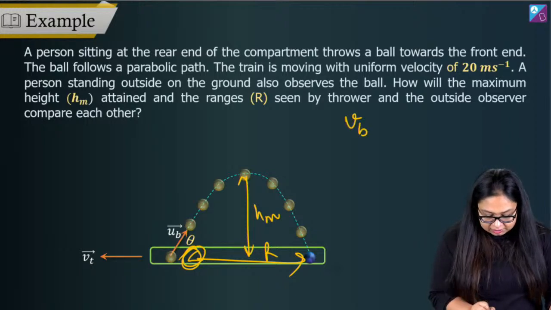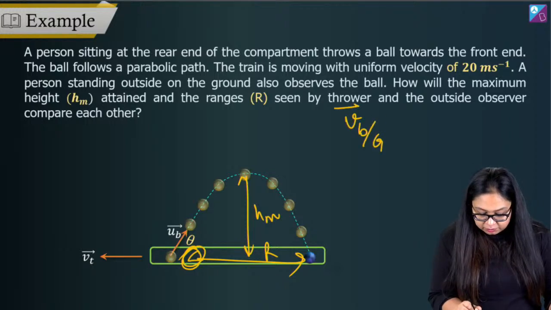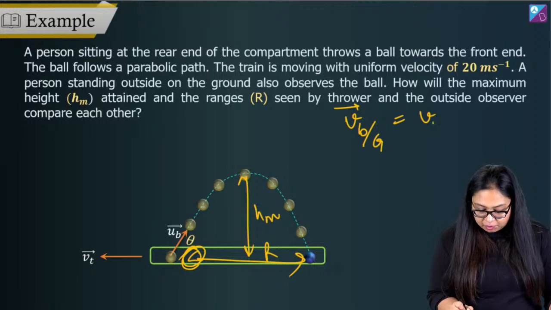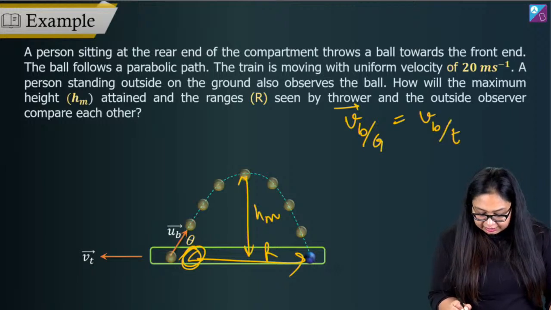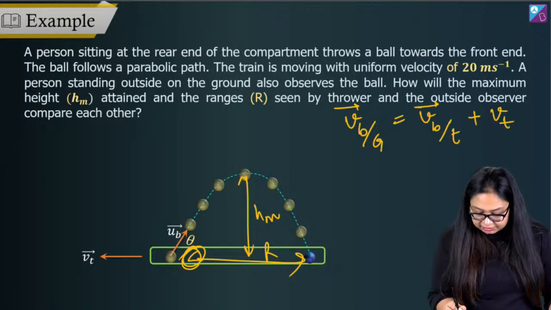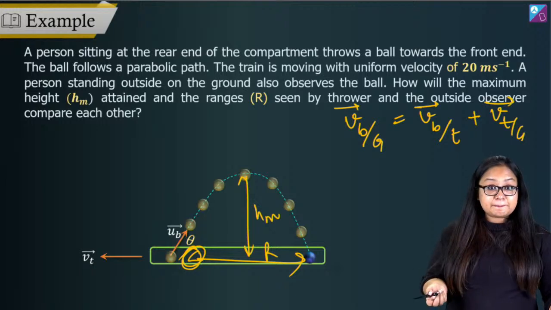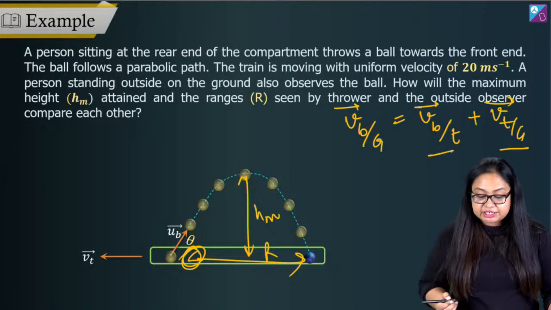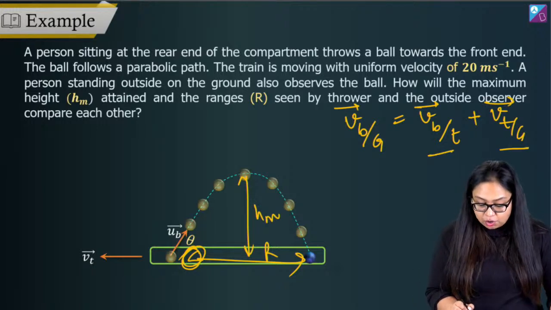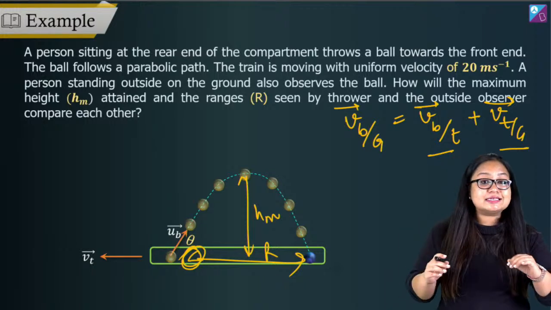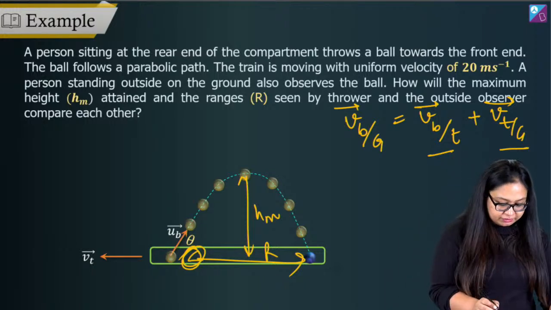Velocity of the ball with respect to ground is equal to velocity of the ball with respect to train plus velocity of train with respect to ground. And see, they are in opposite directions. The x direction velocity of the ball is in the opposite direction of the velocity of the train.